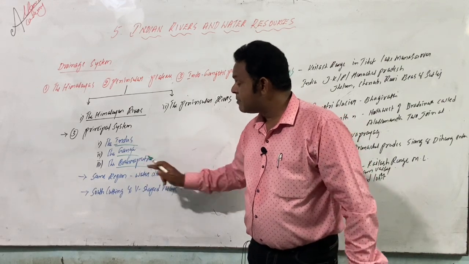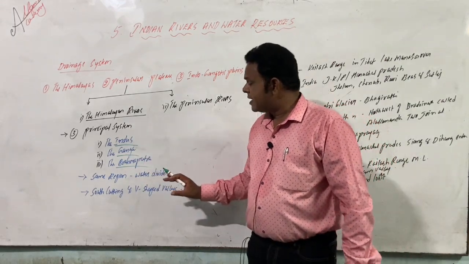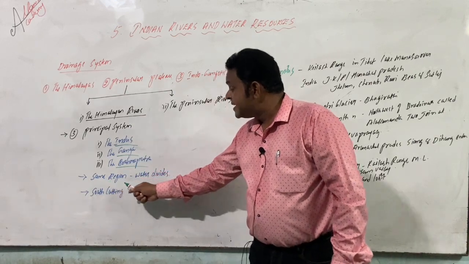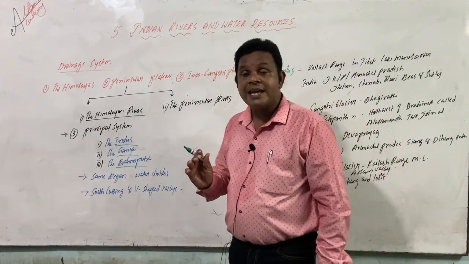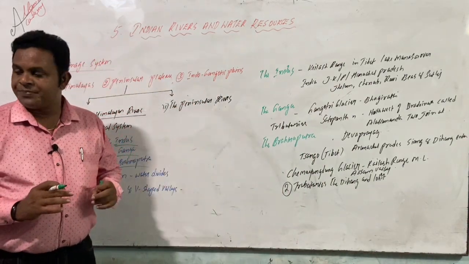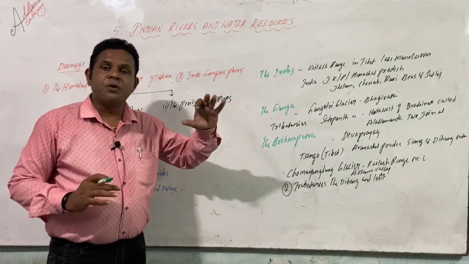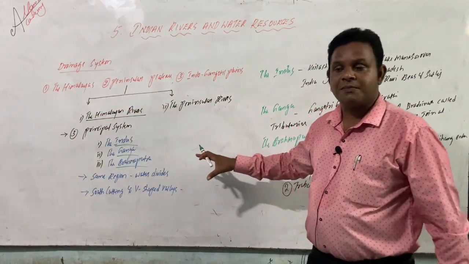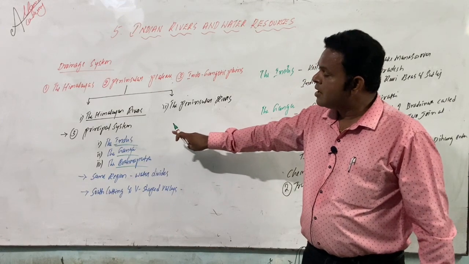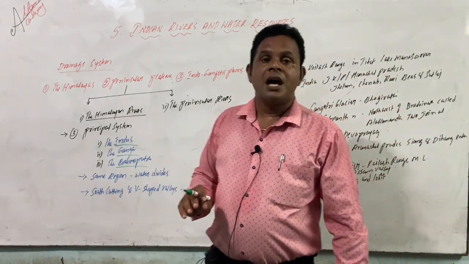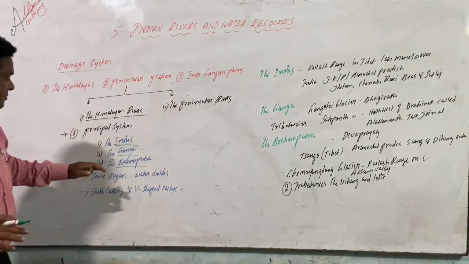The speciality of these rivers is that almost all of them flow in the same regions, with very few kilometers between them, very close together.